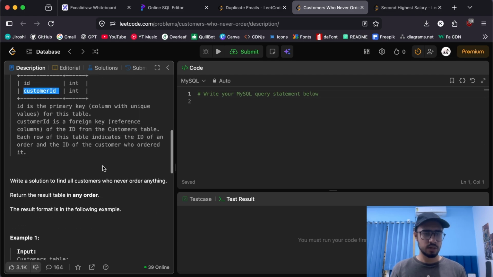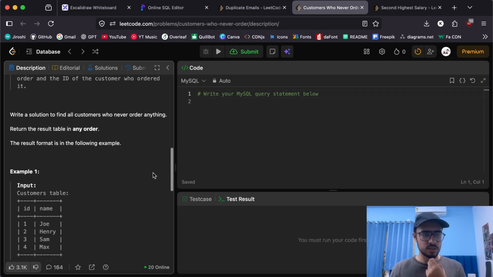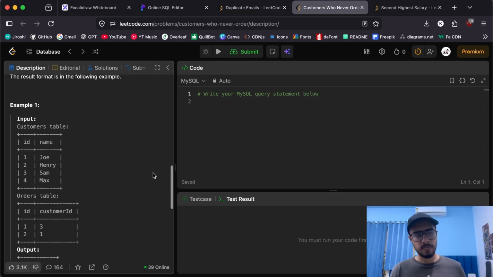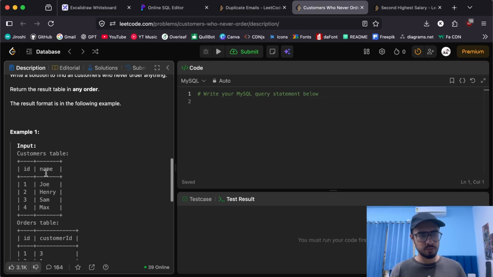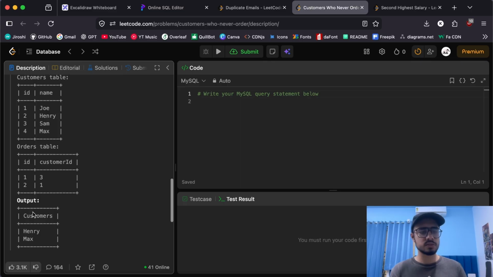Perfect. Now what is the problem? Write a solution to find all the customers who never order anything. Okay, return the result table in any order. Result format is in the following example. Okay, so you can look at the input. We have been given the customers table and the orders table, and the expected output is customers, where we have the customer names of those who haven't ordered anything. Now how can we go about doing something similar?